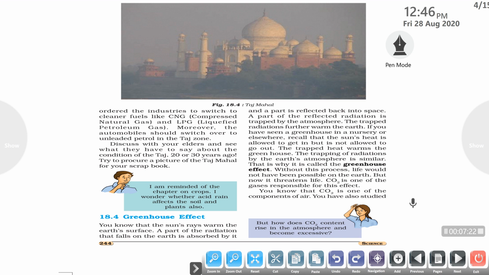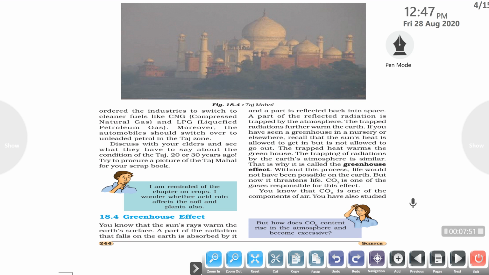The next is the greenhouse effect. What is the greenhouse effect? You know that the sun rays warm the earth's surface. A part of the UV radiation that falls on the earth's surface is absorbed by the earth's surface or by the atmosphere. But a part of it is reflected back to the atmosphere. Part of the reflected radiation is trapped by the atmosphere. This trapped radiation further warms the earth's surface.